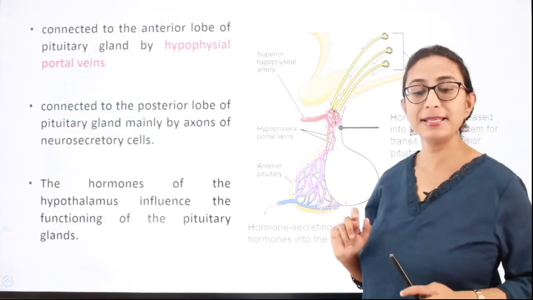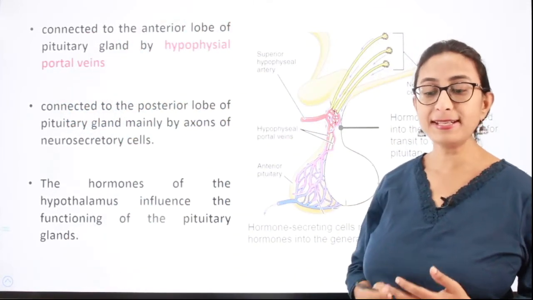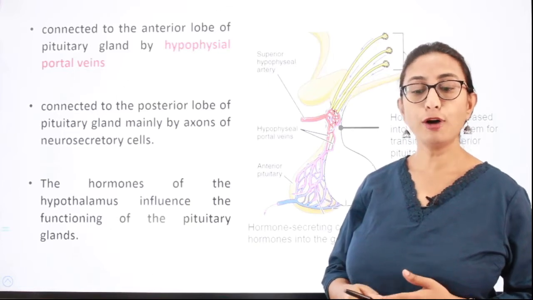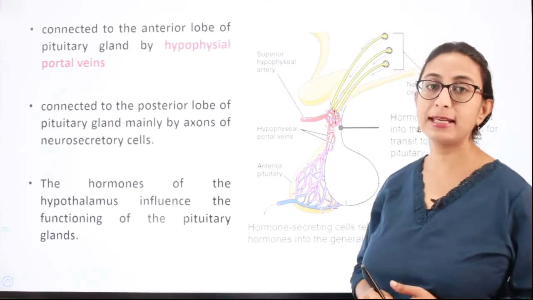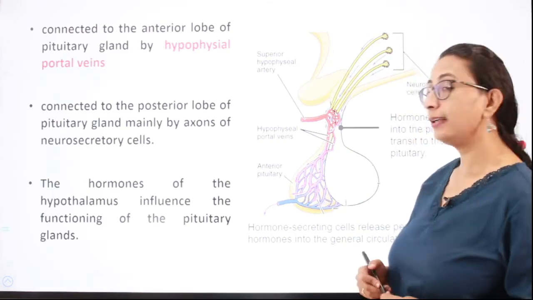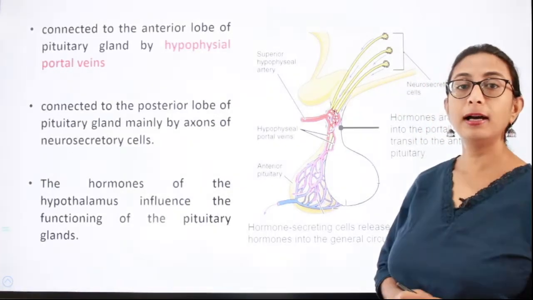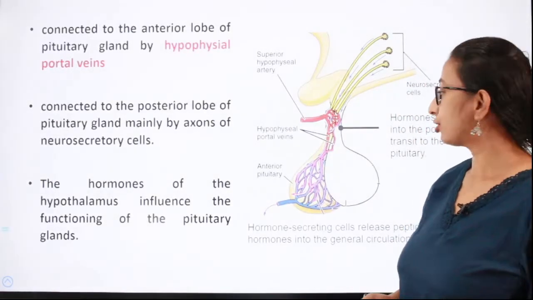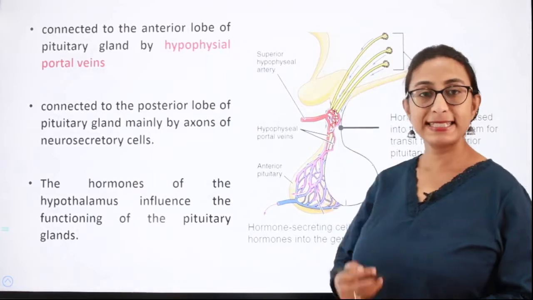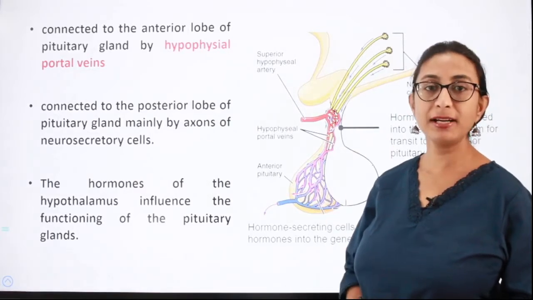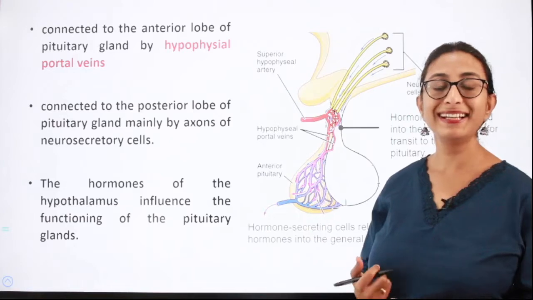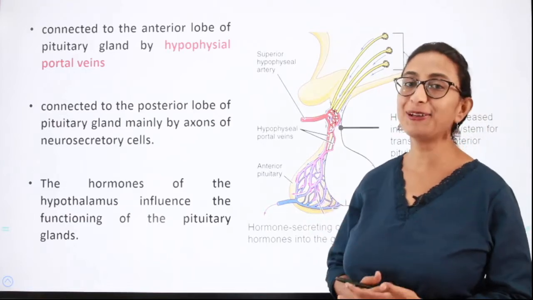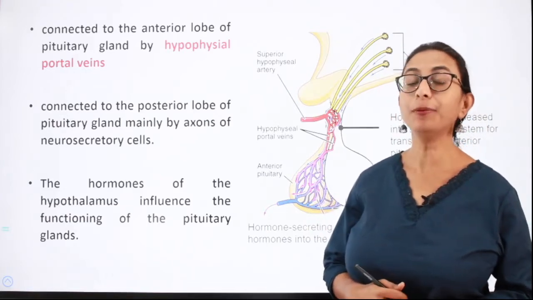The hypothalamus is connected to the anterior lobe of the pituitary gland by hypophyseal portal veins. So in the pituitary gland, we have the anterior lobe, which is again comprised of pars distalis and pars intermedia, and the posterior lobe, which is also called pars nervosa. Don't worry, we will be discussing all of this when we discuss the pituitary gland.